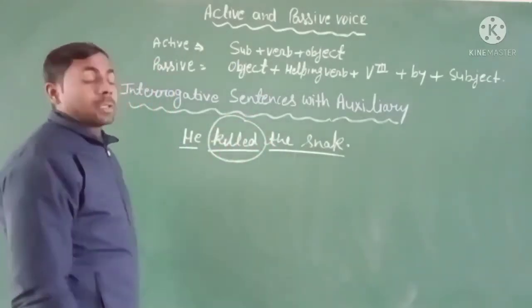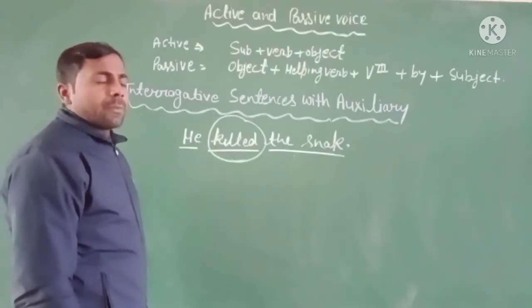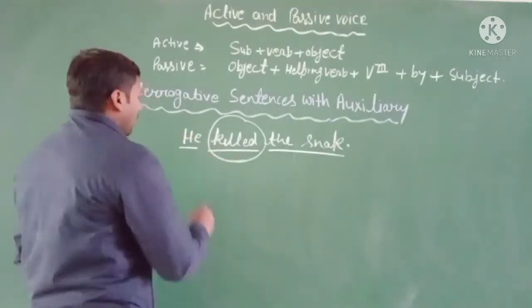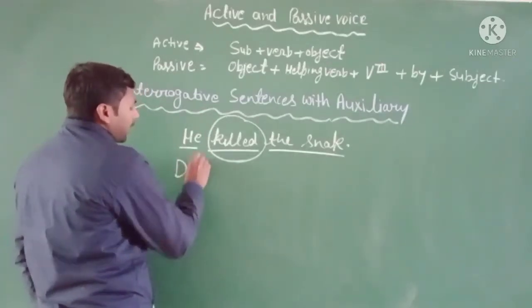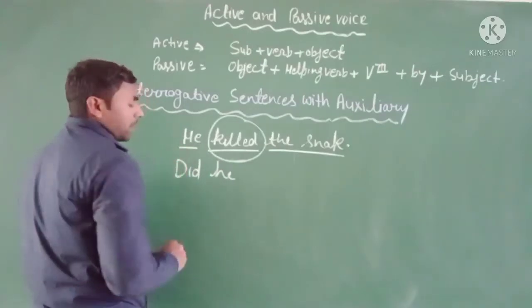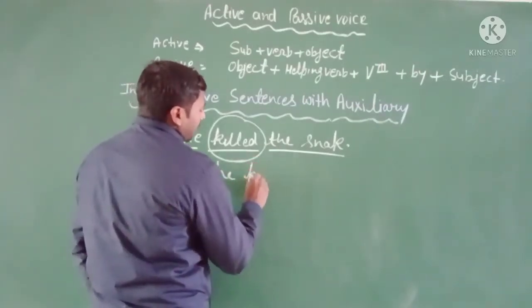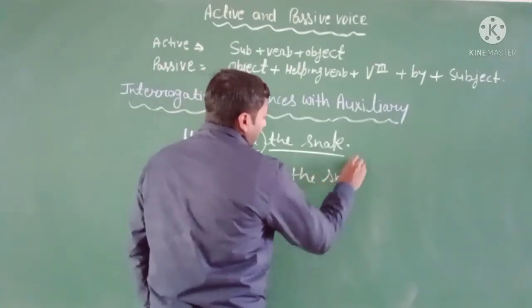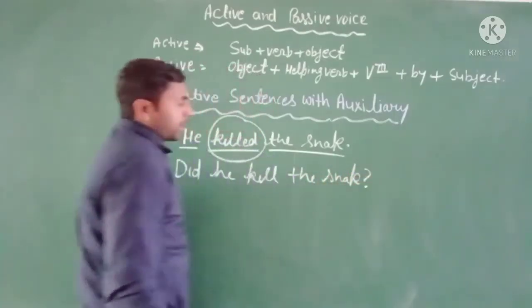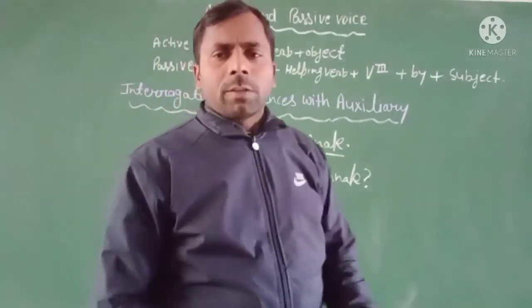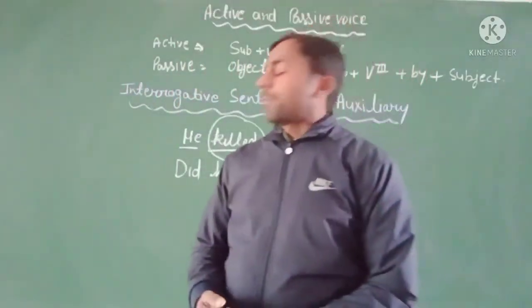The tense is the simple past tense, and when we change the simple past tense into the interrogative, we always use did. After did you use he, and then killed the snake. It is the interrogative sentence of the simple past tense. It's very easy when you change it.